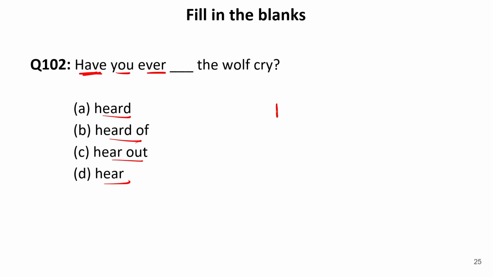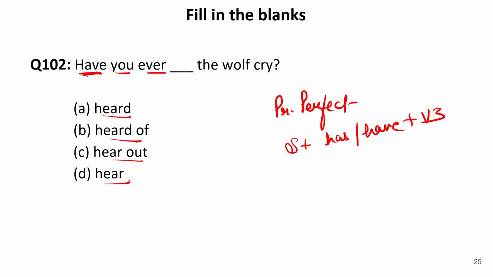In this sentence we have you ever. This means the sentence is in present perfect tense. And the requirements of present perfect tense are subject plus has or have plus verb third form, or you can say third form of verb. Now here we have you, that is the subject, and in this we need verb third form. Now heard is verb third form. This will be the correct answer.